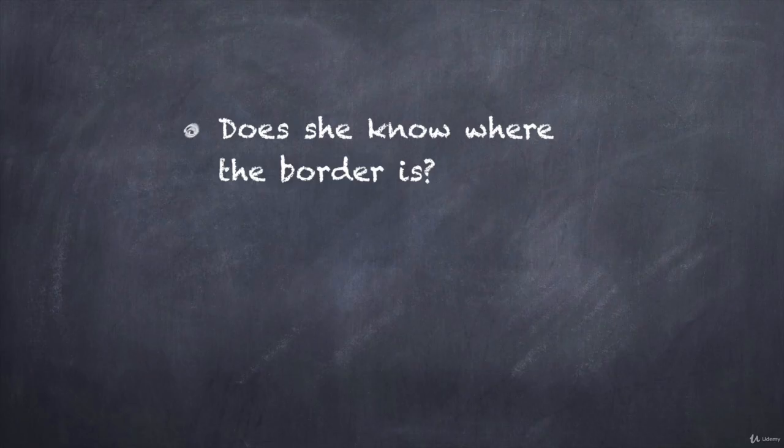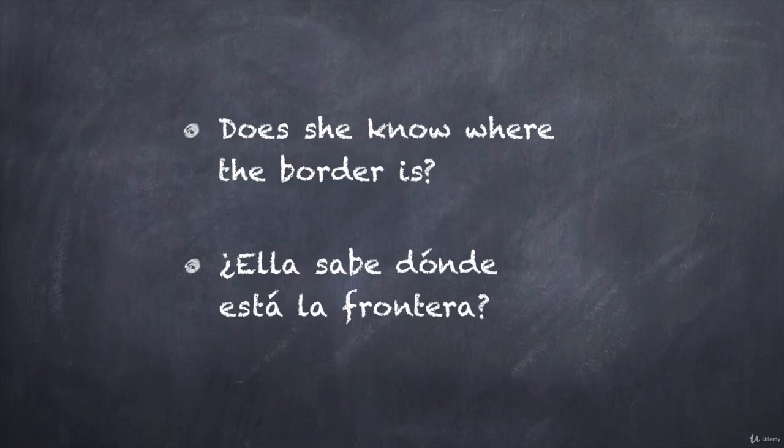How would you translate the sentence, "Does she know where the border is?" If you said, "Ella sabe dónde está la frontera," you are correct. This answer was a little bit tricky, especially following the last question. In this sentence, we use the verb saber because we are asking for information about a location.